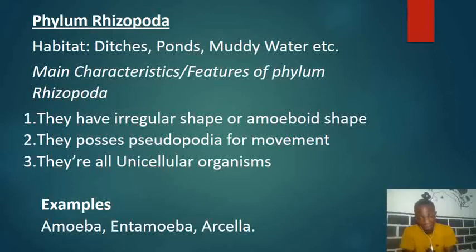Then lastly, organisms in this particular phylum are all unicellular. It means they are all single-celled organisms. The whole organism is made up of just one cell. So these are the characteristics of organisms in the phylum Rhizopoda.